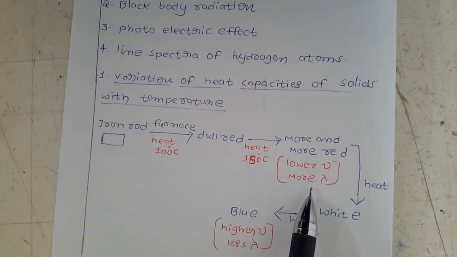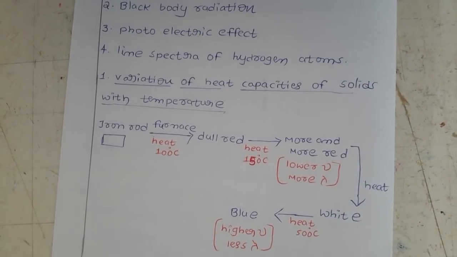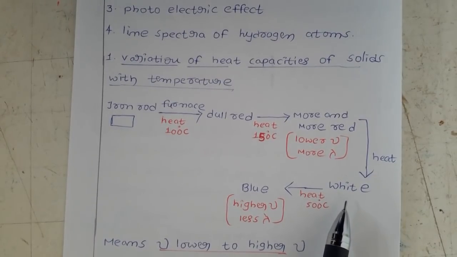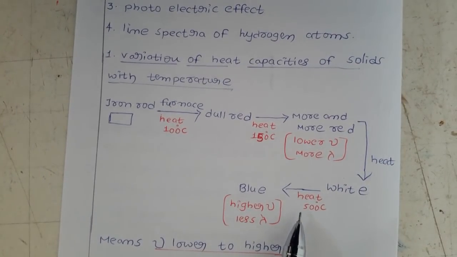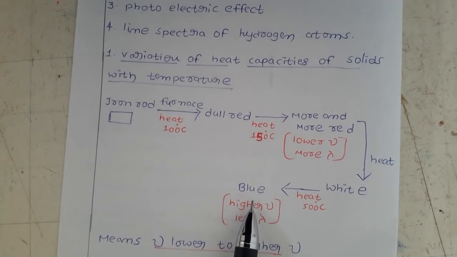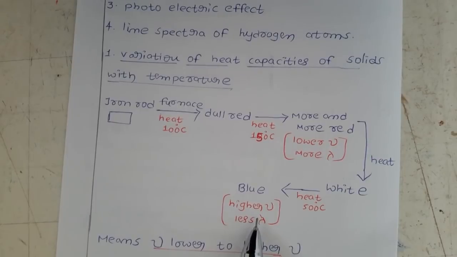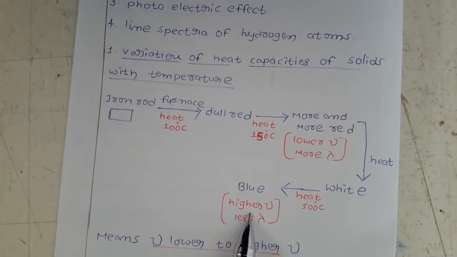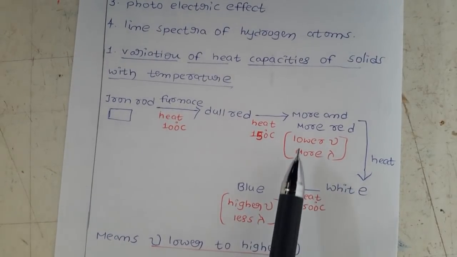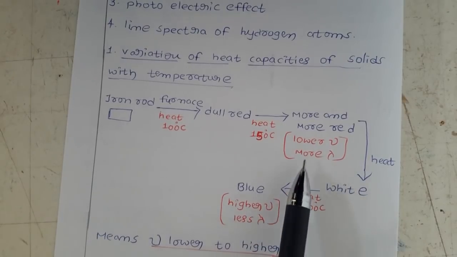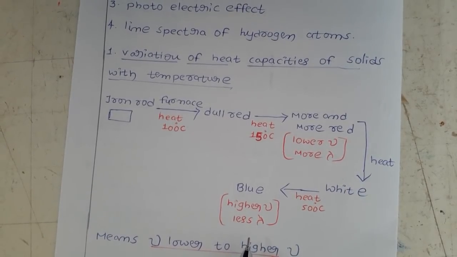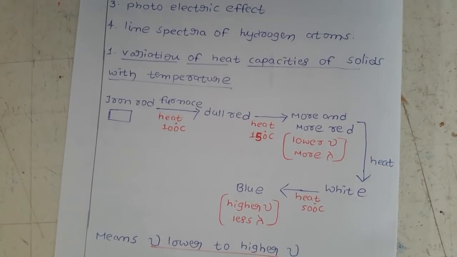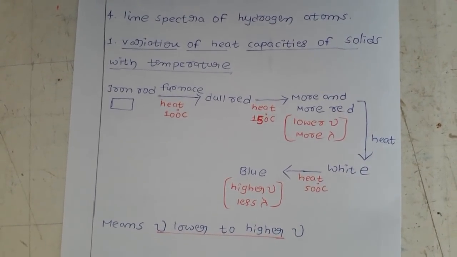Next, what happened? Again you are going to heat. So what happened at that time? It turns white color. When again you heat up to 500 degrees, it turns blue color. So here what happened? The frequency goes from lower, red, to blue color. Frequency increases. Once the frequency increases, lambda decreases. So frequency from lower to higher means frequency is increasing. So what does it convey?